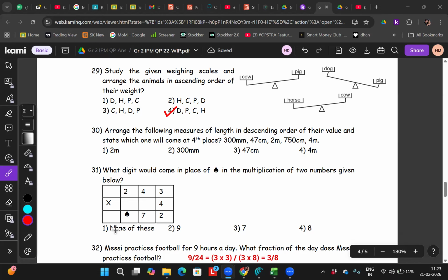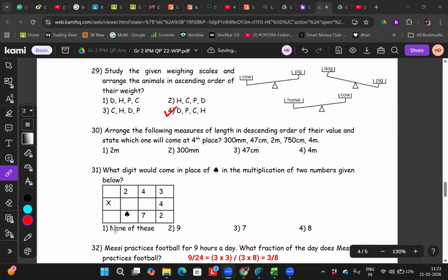First, we need to see the highest value in this. We need to check in millimeter, centimeter and meters which is the highest. First will come meter, then centimeter, then millimeter. Very good.